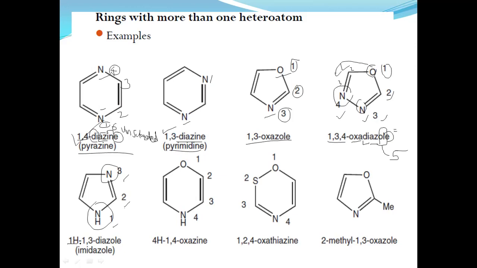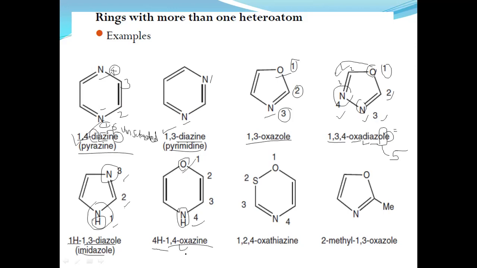The name is 1H, indicating one hydrogen is directly attached to the first position nitrogen, and 1,3-diazole. The common name is imidazole. Whereas with the oxygen and nitrogen, oxygen gets the first priority, then according to that, 4H. 4H means the fourth position has hydrogen. 1,4-oxazine.